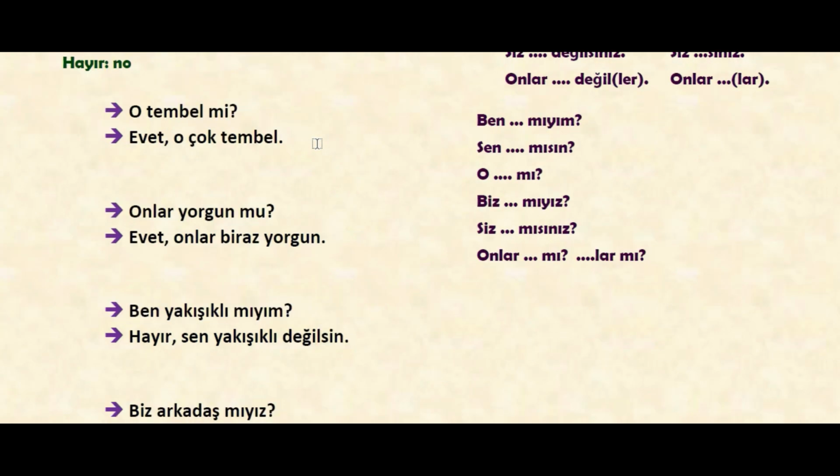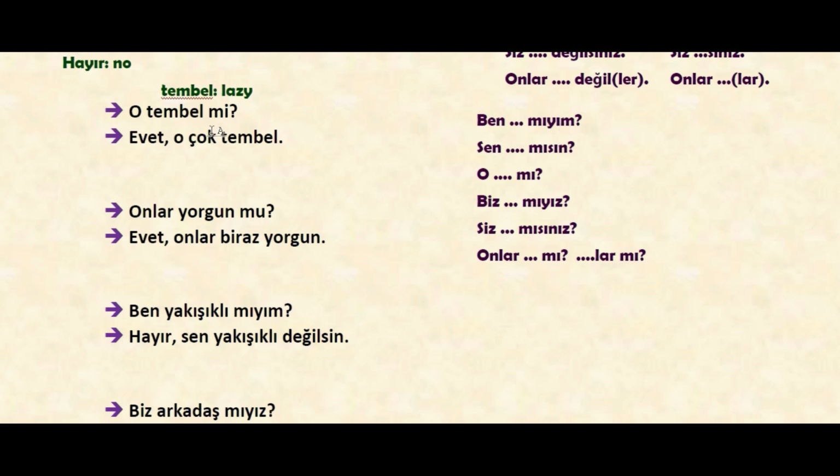Let's see the other one. O tembel mi? Evet, o çok tembel. So, o is he, she, or it can be. And tembel means lazy. So, we see tembel mi, because the subject of the sentence is o. We see mi at the end of the sentence, because we are asking if he is lazy or something else.